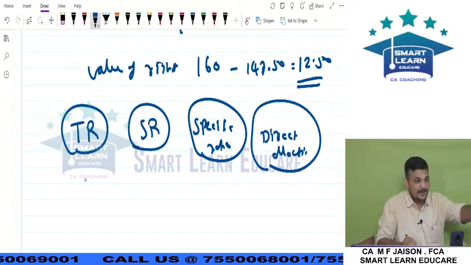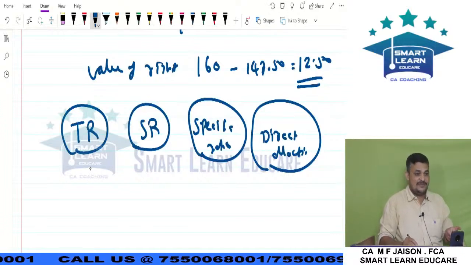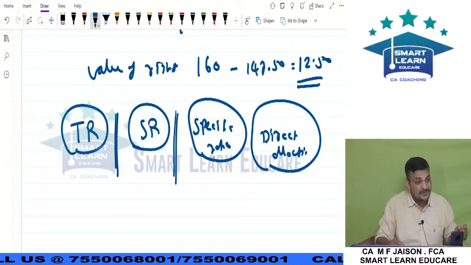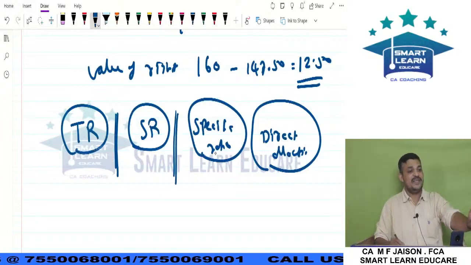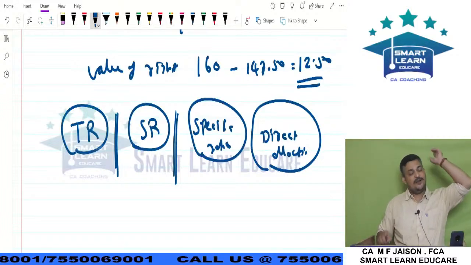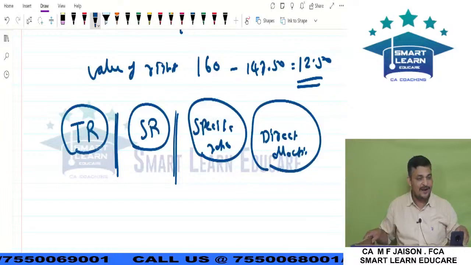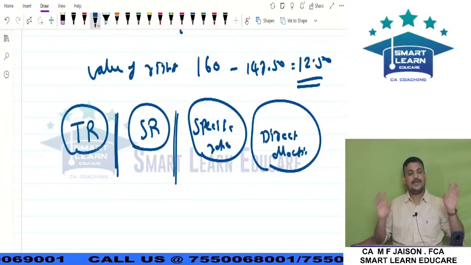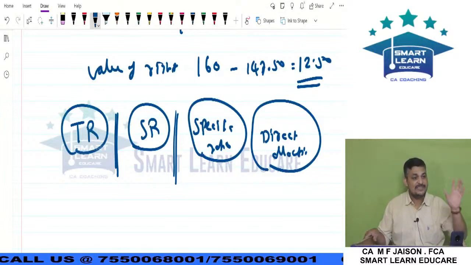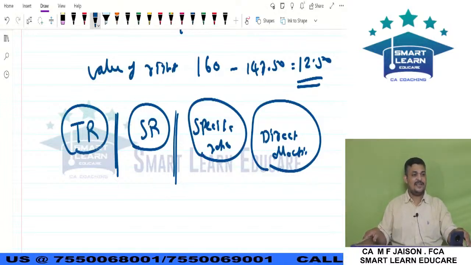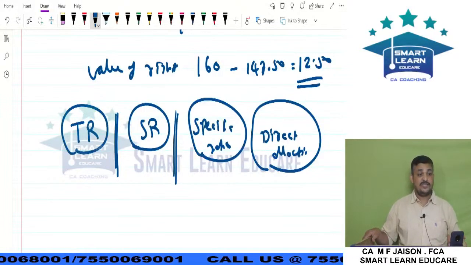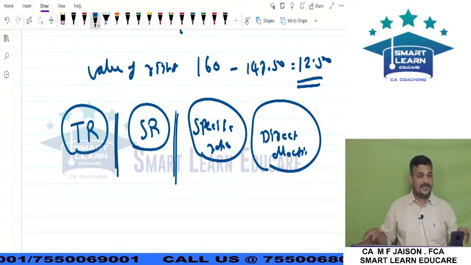You have solved several problems, so I am not teaching how to calculate, but there are different bases, so you should know these bases. Specific ratio, adukku generally specific information will be given in the question. Direct allocation, you should have the knowledge that certain expenses are applicable only for companies. Debenture interest, directors remuneration, like this, are applicable for companies, and like that you should be knowing. Suppose the question is giving tax audit fee.